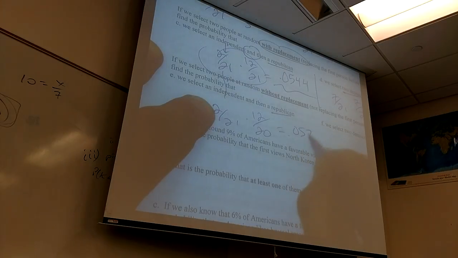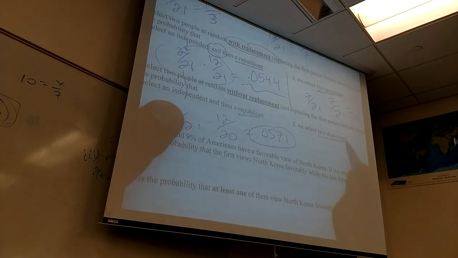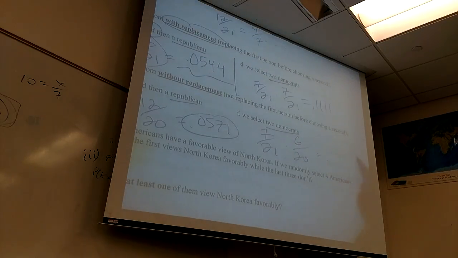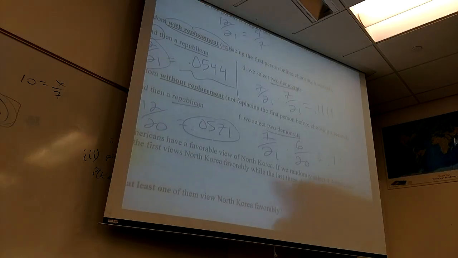And then that comes out to 0.0571? I like it. And now this one, of course, 7 out of 21, I let that Democrat leave. So now I've got 6 Democrats out of 20 people. And what's that become? 0.1, is it? All right, sounds right. Yes, it is. I like it.